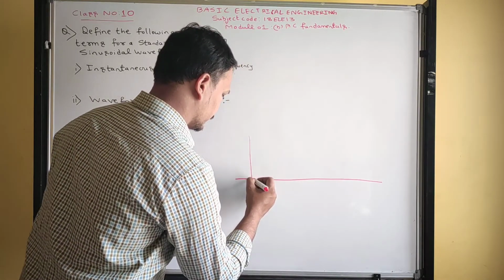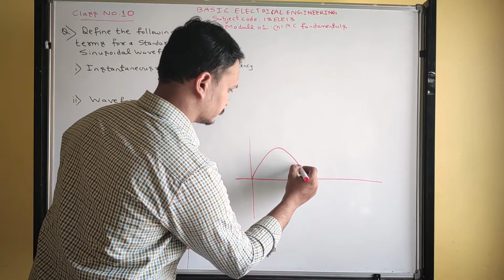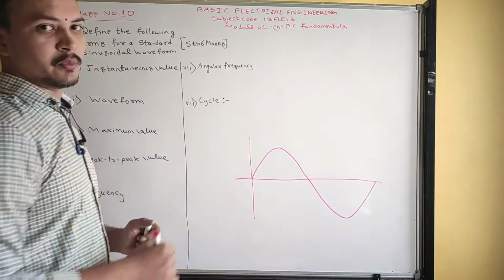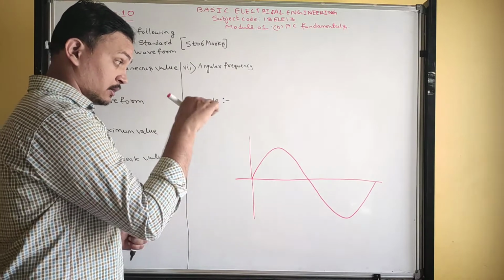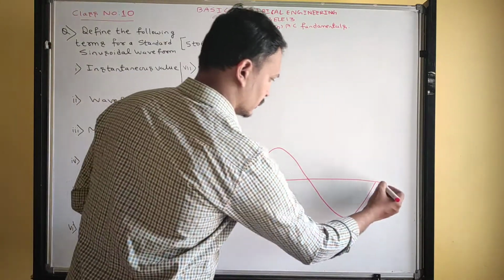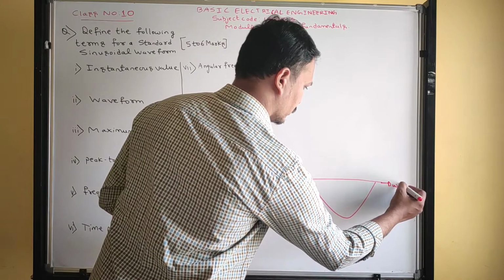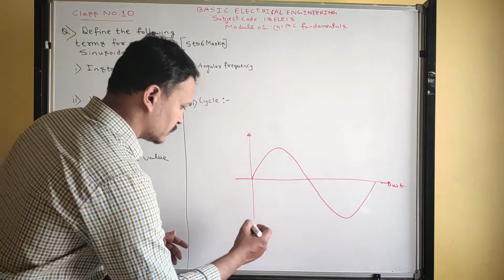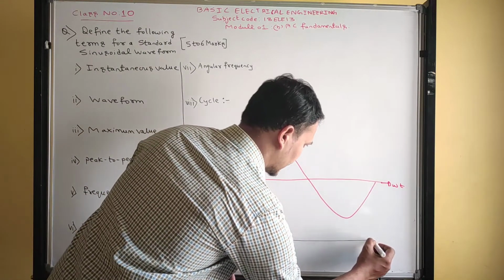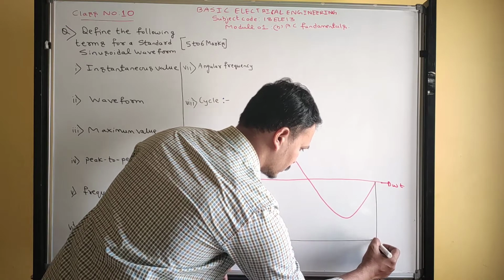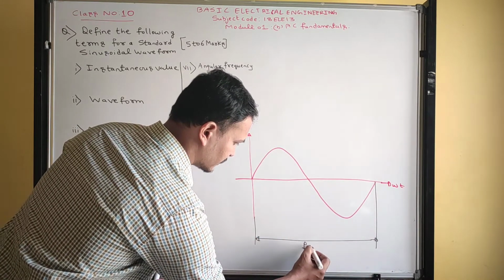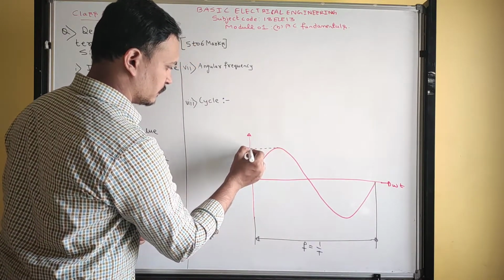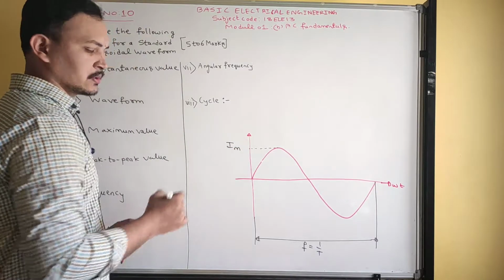So sinusoidal waveform, standard sinusoidal waveform. I will give the reason, in the last lecture of module 1, why we are taking sinusoidal waveform only. So this is a sinusoidal waveform. So the time period, and frequency is 1 by T. So this is the maximum value, Im, maximum value.